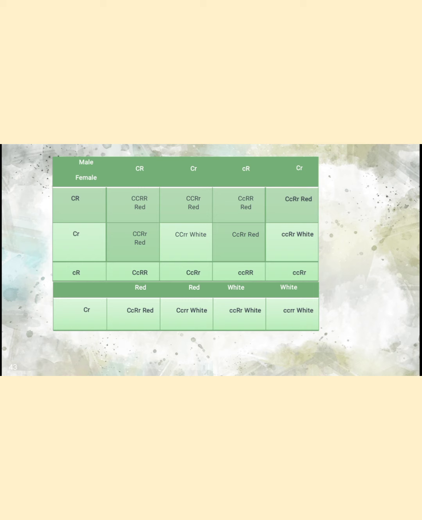In this way crossing is made, then we get the answer: 9 plants producing the red flower, and 7 plants producing the white flower. This is the proof of the complementary reaction. That means the production of the red flower is totally dependent upon the two dominant non-allelic genes. Okay, I hope you have understood.